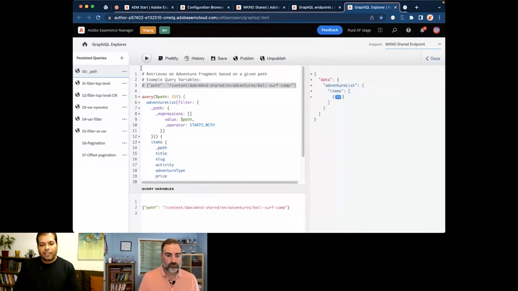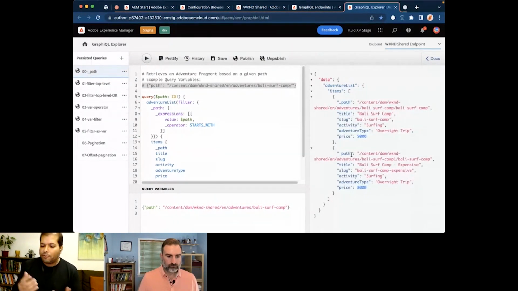So if I remove this slash and I execute the query again, then this query may match some other paths which are not intended. For example, here it is matching both the Bali Surf Camp 1 and simply the Bali Surf Camp path. So just consider that you have slightly different naming. You are using a partial name, and at the end of the day, both different paths can have, let's say, over 1,000 fragments. And by taking care of this little thing, you can have the results cut in half. So that would be a big performance gain for a particular scenario that you may have.